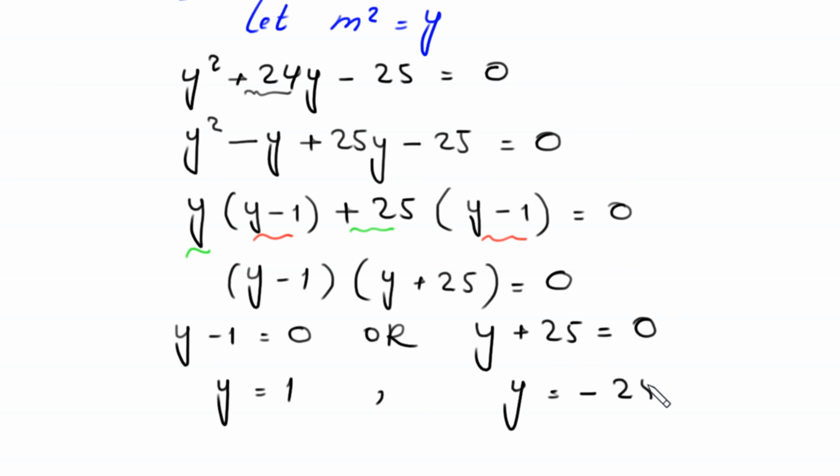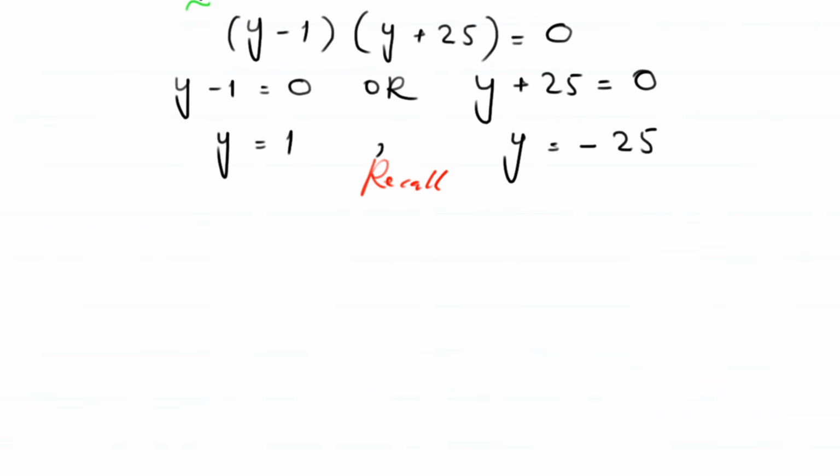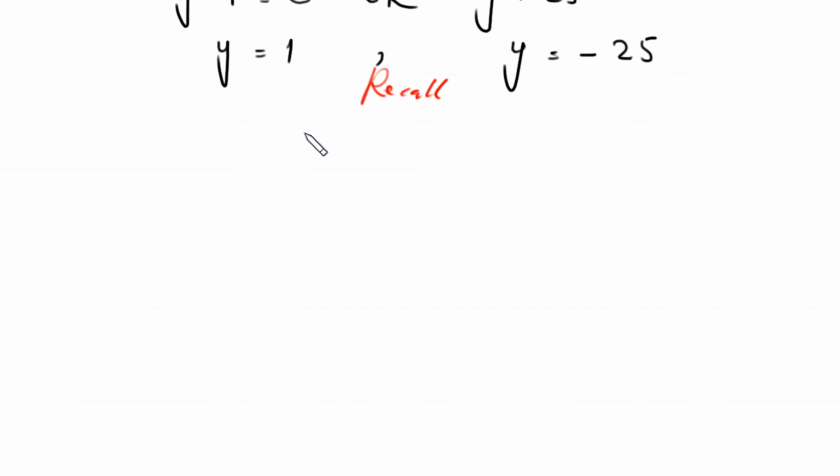Now recall that y is equal to m squared. So when y is equal to 1, then this equation will become m squared is equal to 1.